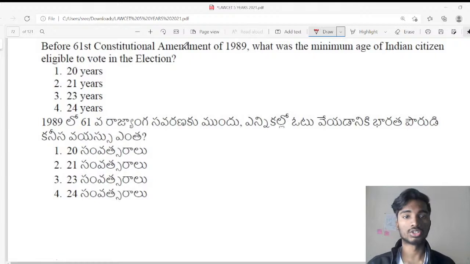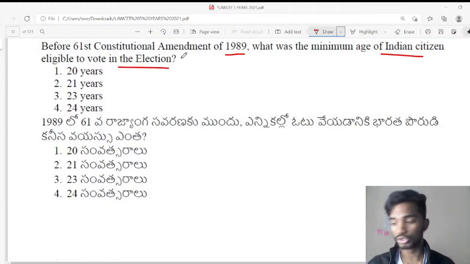Before the 61st Constitutional Amendment Act of 1989, what was the minimum age of an Indian citizen eligible to vote in an election? Here by election I mean general election, that is to Lok Sabha and state legislative assemblies.